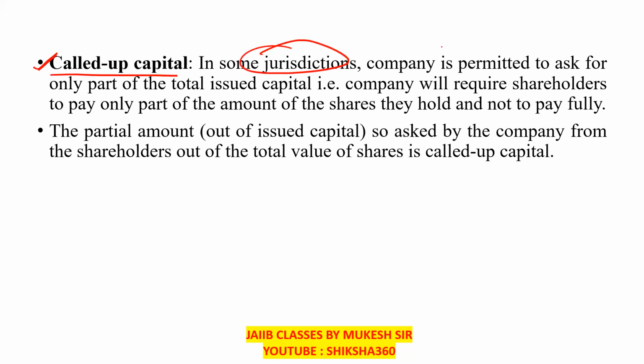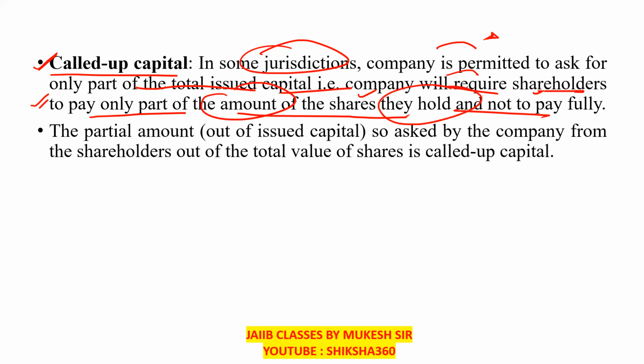In some jurisdictions, the company is permitted to ask for only part of the total issued capital, clear? That is, the company will require shareholders to pay only part of the amount of the shares they hold, and not to pay fully. Like we can say 20%, 30%, they pay only partial, clear?